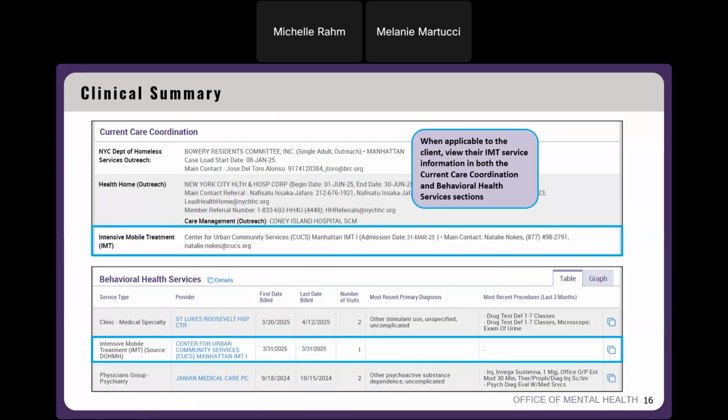And then this is what it looks like in the clinical summary. So we've drilled into someone's clinical summary and in the current care section, you can see they've had IMT services. And you can see the provider name, the admission date, and the main contact information for IMT for that individual. And if you scroll down the page, you can see a little bit more information for these IMT services in the behavioral health services section. So here I can see that this person's received IMT. I can see the provider name again and the first and last dates billed and the number of visits.